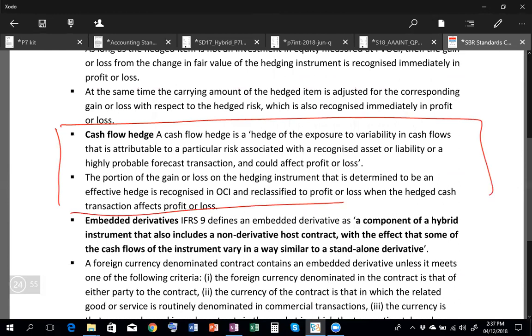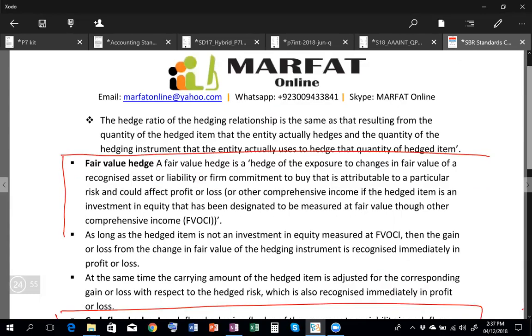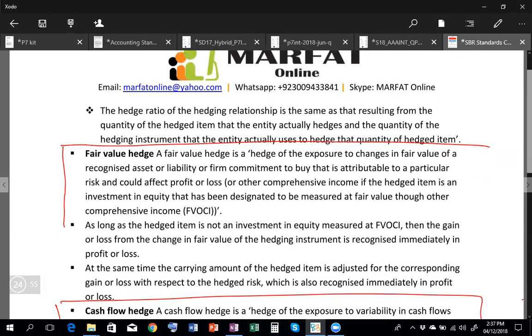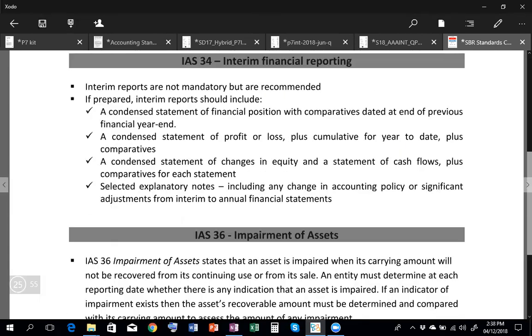If you are hedging the items, then you have the fair value hedge. So if in the exam they are just talking about the theory, then you will write first of all the criteria, then the fair value hedge, and then the cash flow hedge. So this was your IFRS 9, and there's no need to be afraid of how you're going to tackle this in the exam. It is going to be a theoretical part rather than a numerical part. But if there is some numerical part, that will be regarding convertibles and the amortized cost working, which you have already seen in your full course, how those calculations are made.